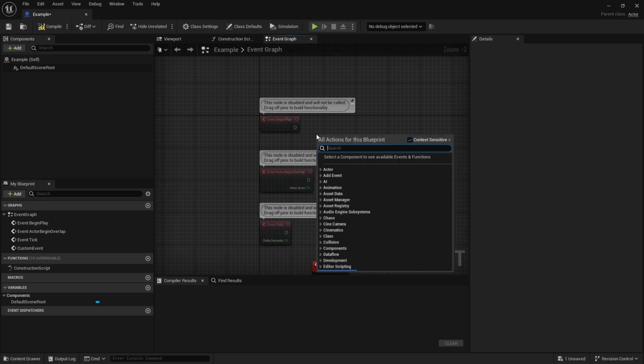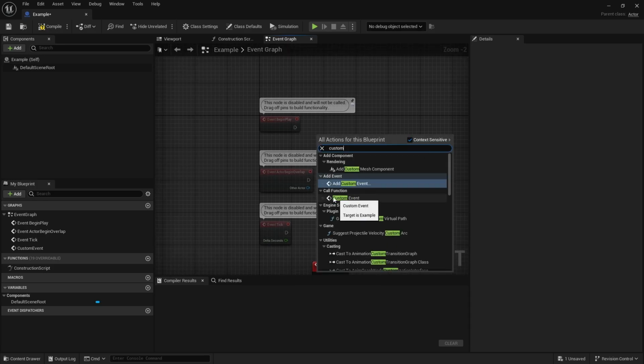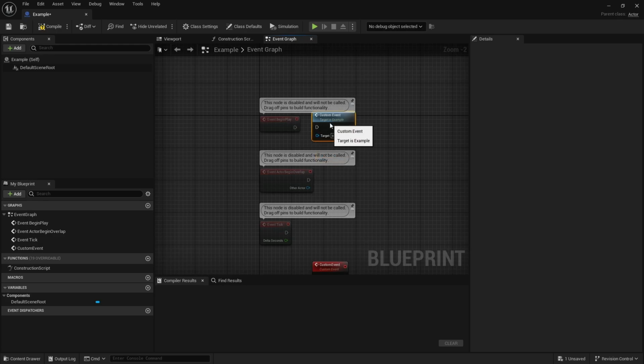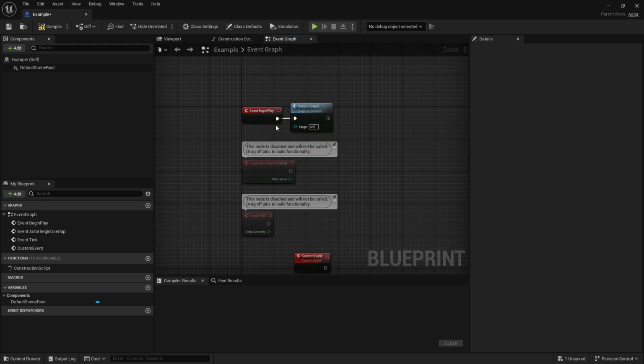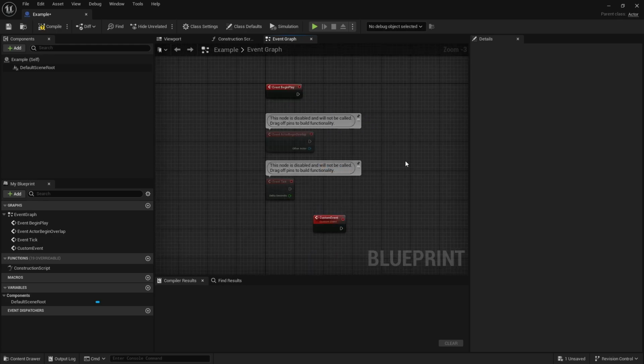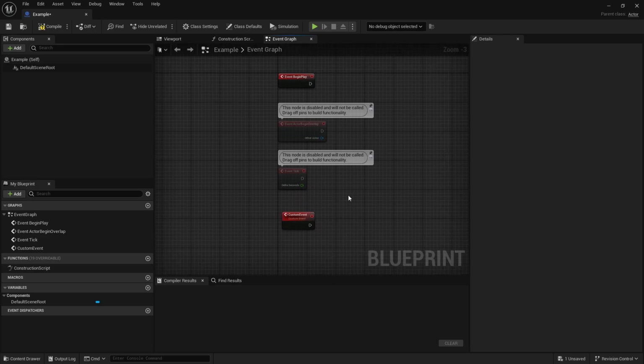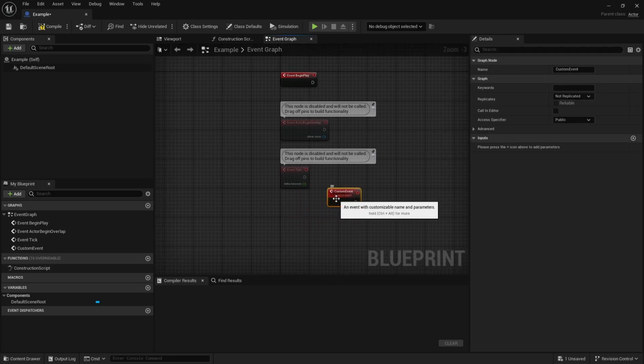So if I want to call it on begin play, I would type custom event, and since we haven't named it anything else, it's going to be called custom event. And then you can call and trigger it. A lot of things in blueprints are driven by events. You're going to be using them a lot, so you kind of need to get used to them. So these were a few examples. Now let's go through pros and cons of events.